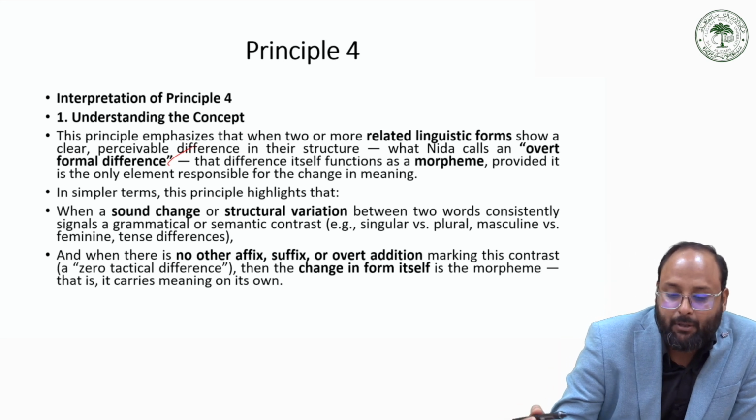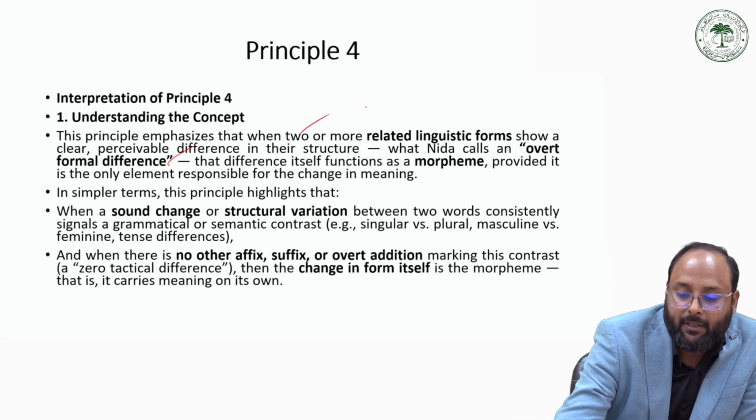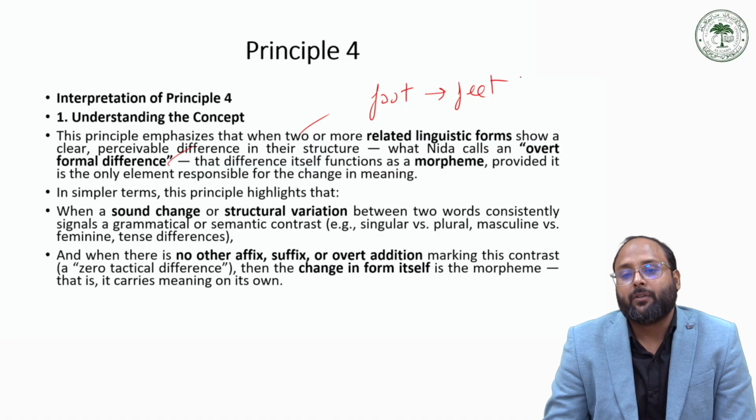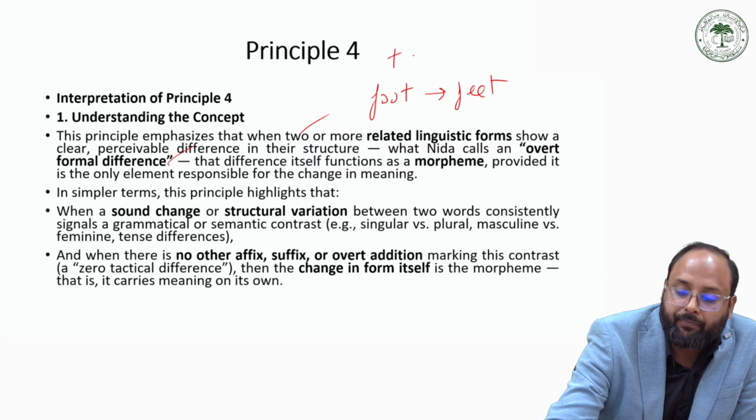Like we have the example, I just elaborated the example here: foot becomes feet, or tooth becomes teeth.